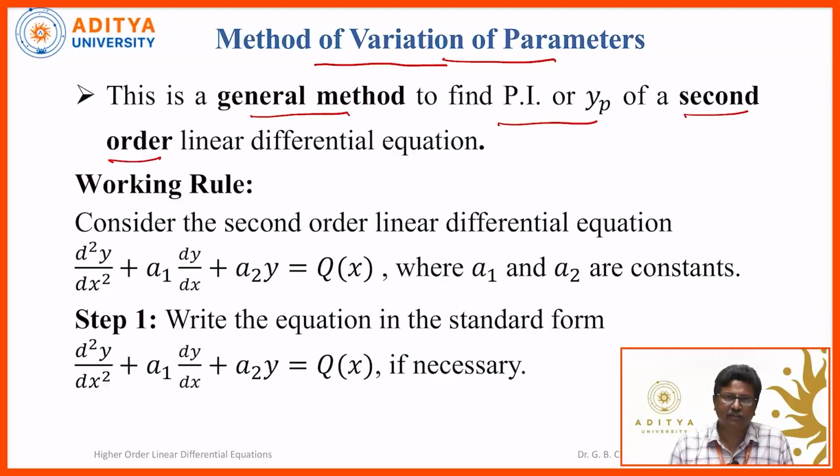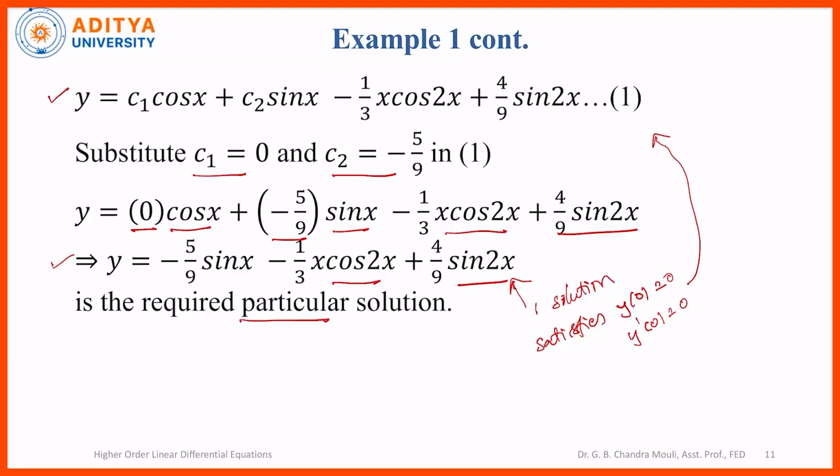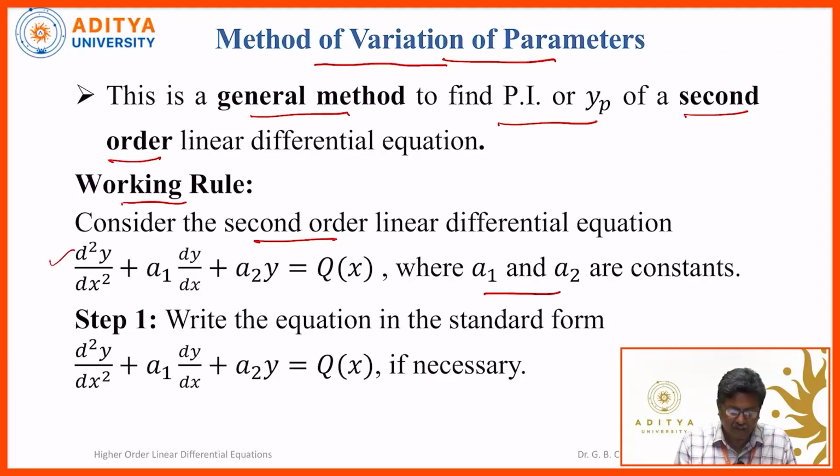In the previous cases, we have discussed only specific functions of q of x. Now, the method of variation of parameters can be applied for any function of q of x. The only restriction is that it should be a second order linear differential equation. So the working rule for this method of variation of parameters is described here. Consider a second order linear differential equation of the form d square y by dx square plus a1 dy by dx plus a2 y is equal to q of x. So a1, a2 are constants. It is second order, and q of x can be any function of x.